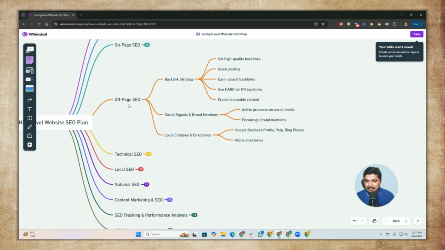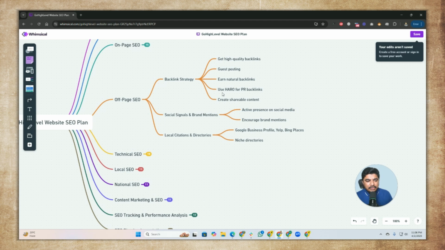The first thing in off-page SEO is that we will build high quality backlinks from other websites. There are a lot of strategies here. For backlinks, the first one is guest posting. We will request our competitors to get a backlink for our website. Then we will produce high quality content that helps the audience, and we will earn natural backlinks as well, or we will use HARO or PR backlinks.